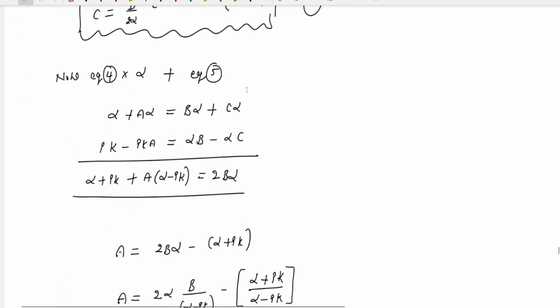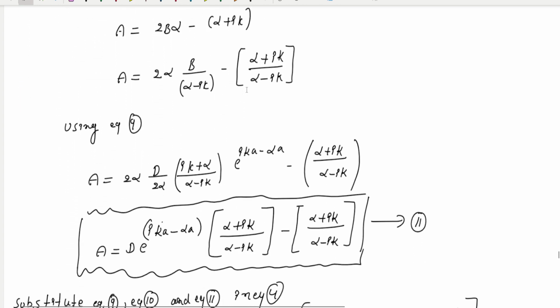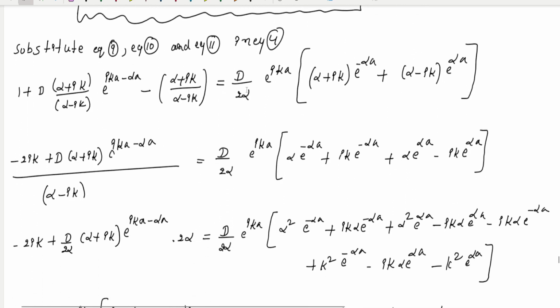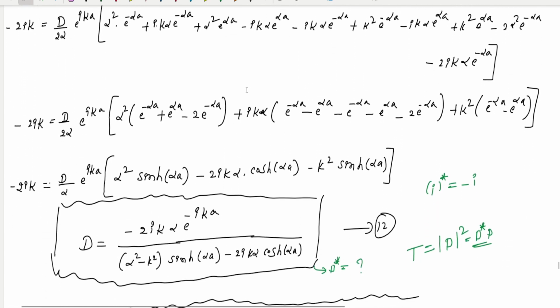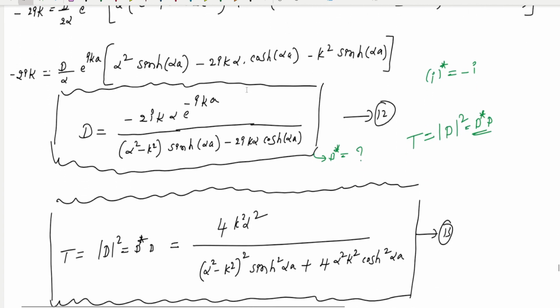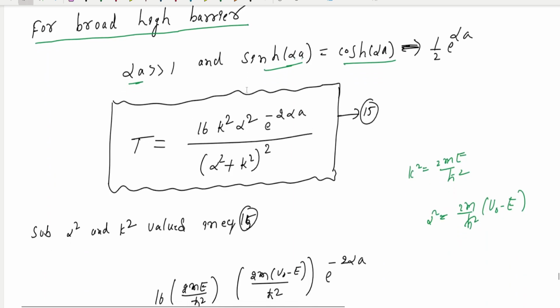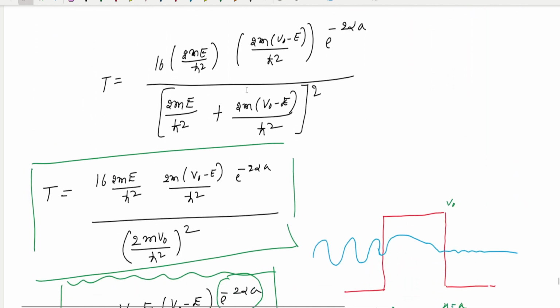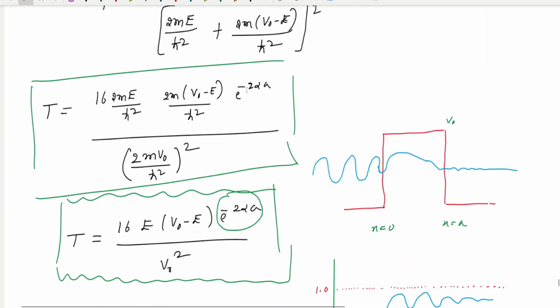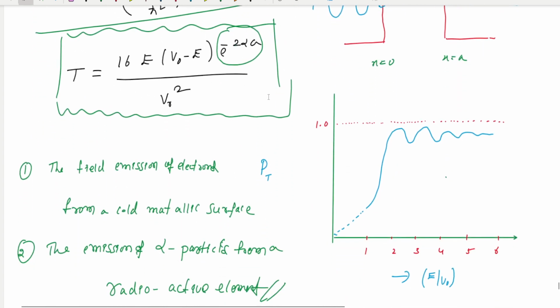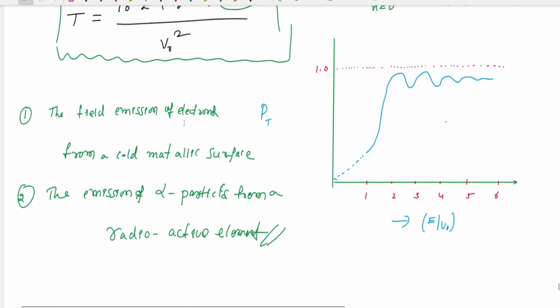You can go step by step through this derivation. Finally, you can get the d value and t values. Then you can get the final answer, the transmission probability. Okay, these are the examples of the tunneling. This is all about the one-dimensional potential barrier.